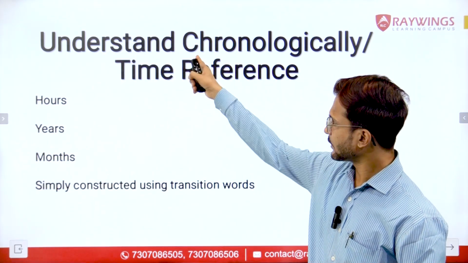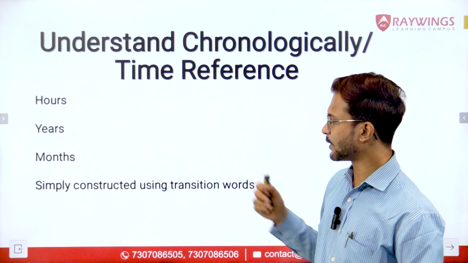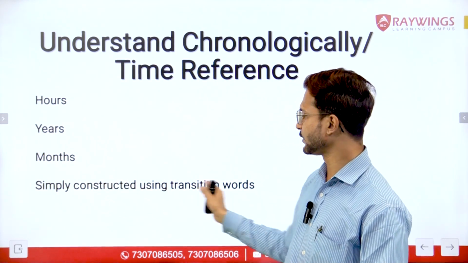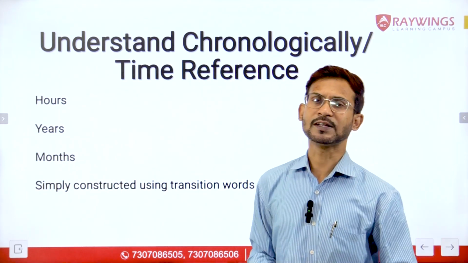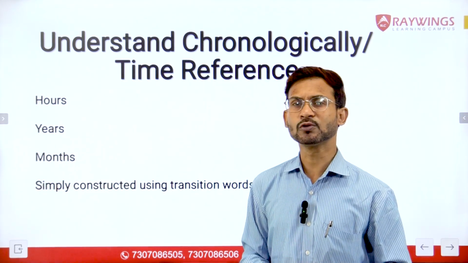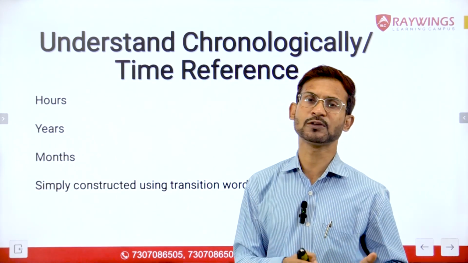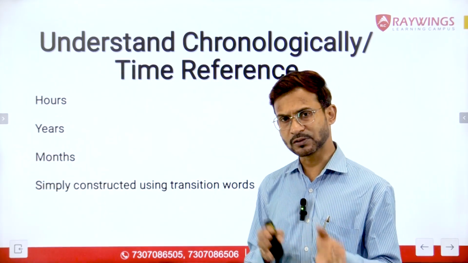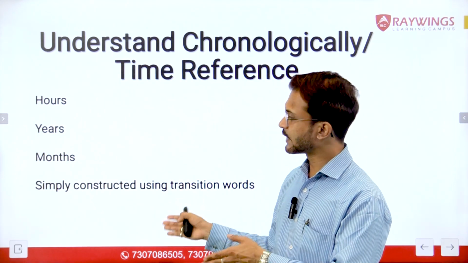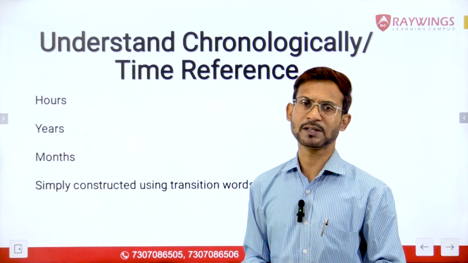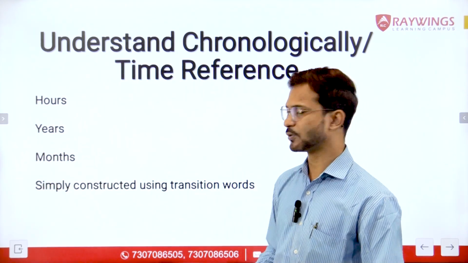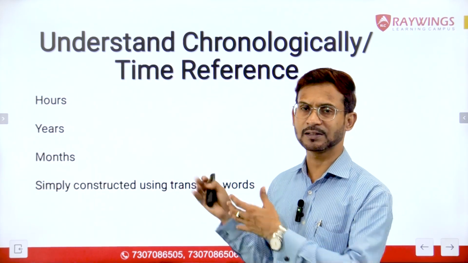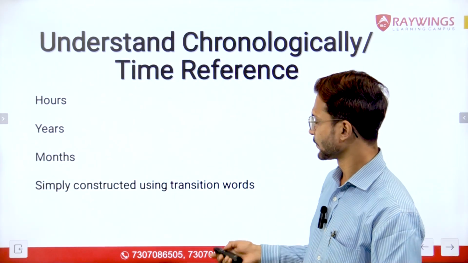Next, while talking about understanding chronologically, this timeline can also be constructed using transition words. Transition words in English are those words which are used to connect one idea to the next idea. Whenever we are connecting the first idea to the next idea, there are certain words that we make use of, and those words are known as transition words. We'll be talking about these transition words in detail in the upcoming slides.